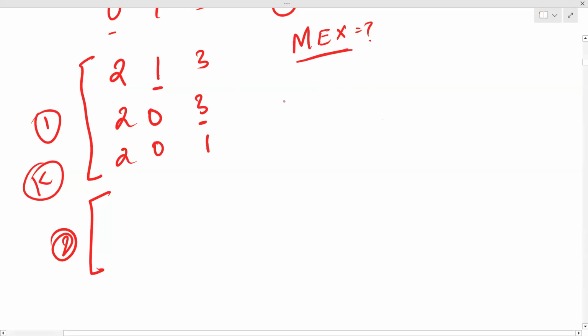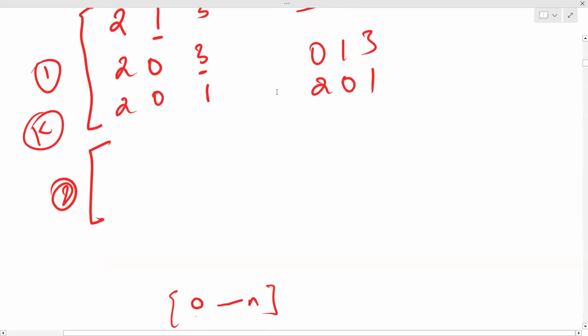Now after one operation from 0, 1, 3, you got 2, 0, 1. Let's apply this operation once more on 2, 0, 1. The mex of this is 3, so you'll get 3, 0, 1. Then once again, you'll get 3, 2, 1, and then 3, 2, 0. Is it right? Yes. Let's not worry about what we'll get after this, but let's see what's happening.